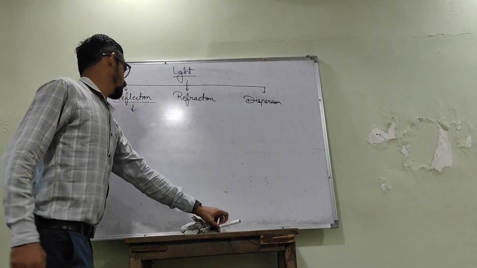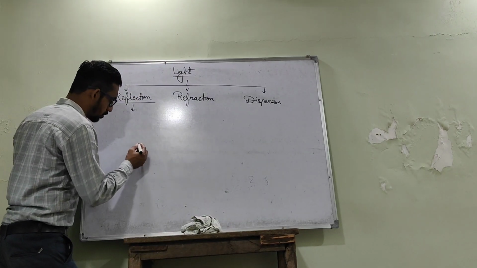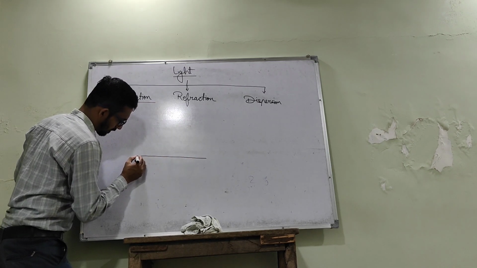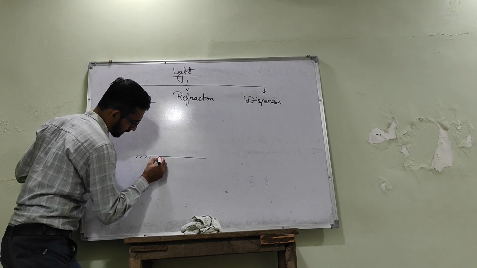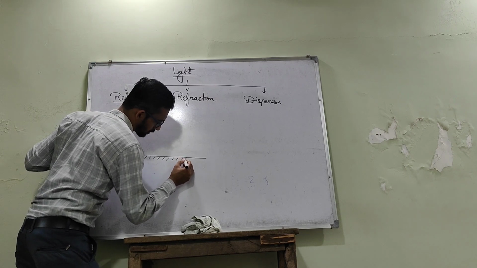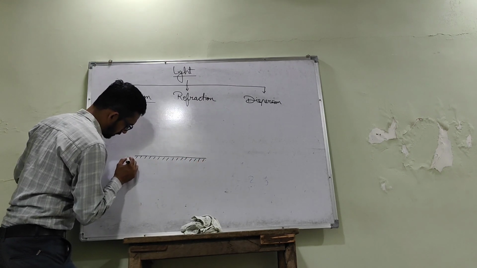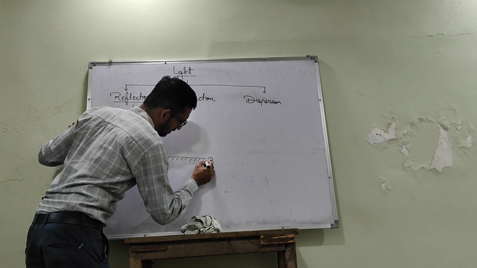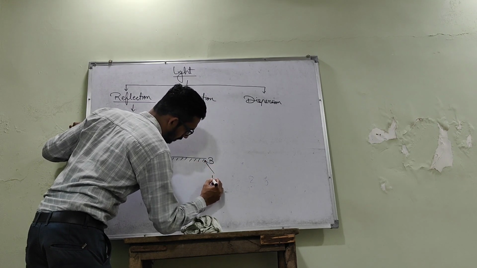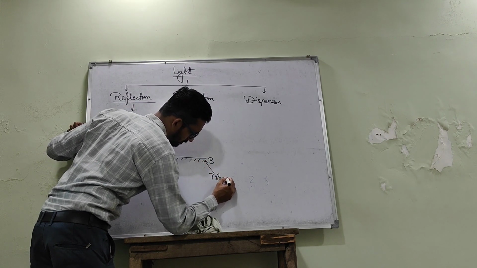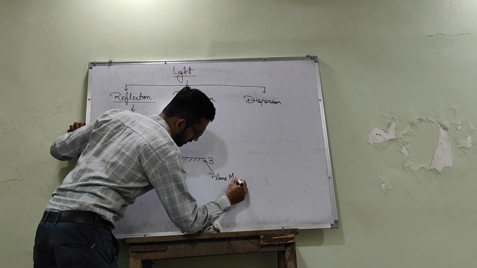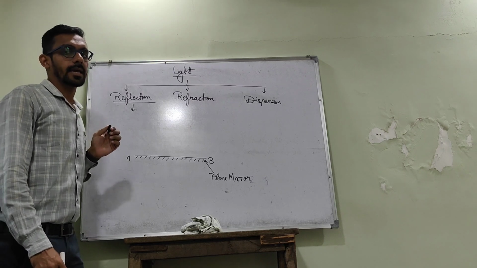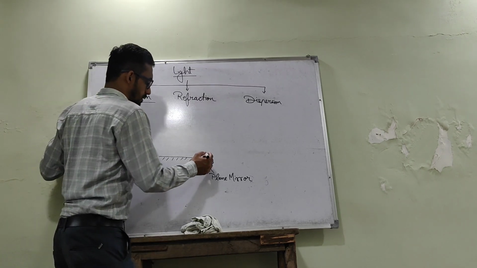Let's see an example. Suppose we have a plane mirror whose one side is polished. This is A and this is B. This AB is our plane mirror. Here we are taking the example of a plane mirror, but it can be any shining surface.